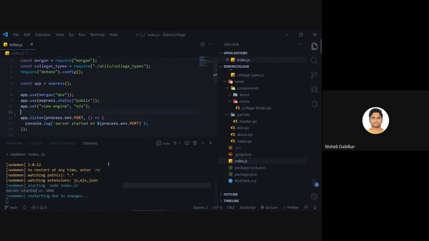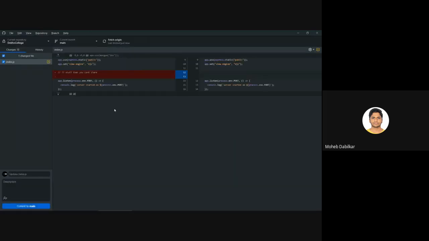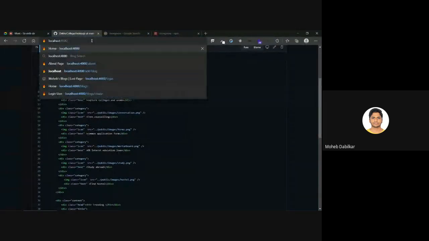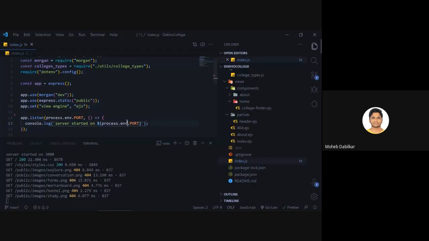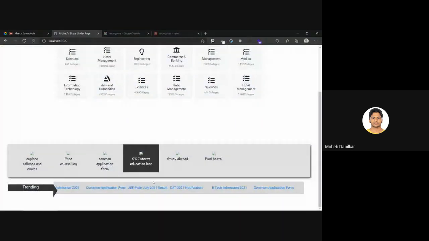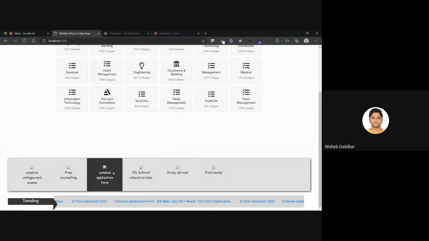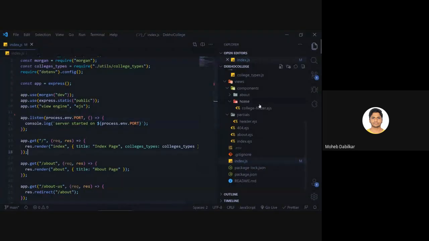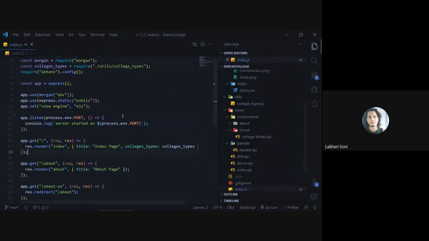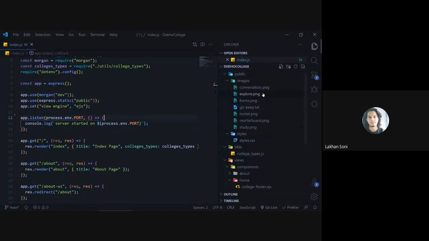Okay, so now it says server started on 3000. Okay, so you have done it, but I guess there is some issue with this part. The images are not working for me. Yes, but I uploaded and linked with it, sir. Yeah, the images are over here.